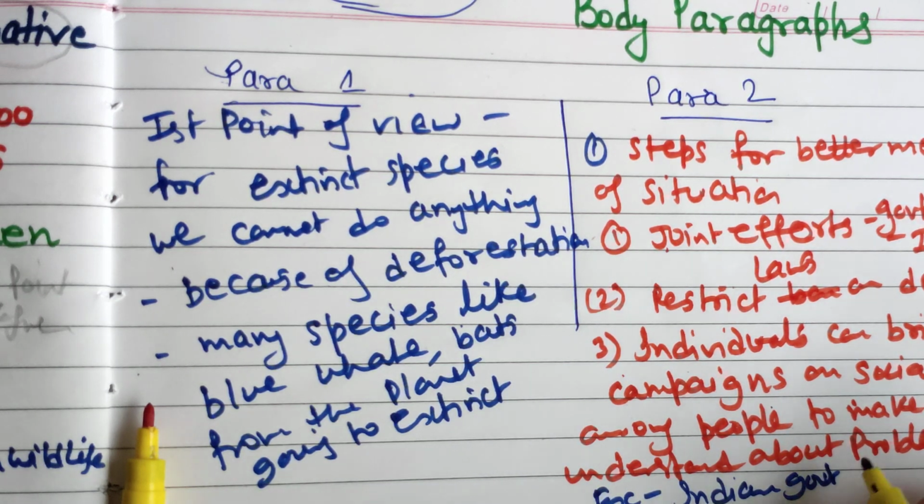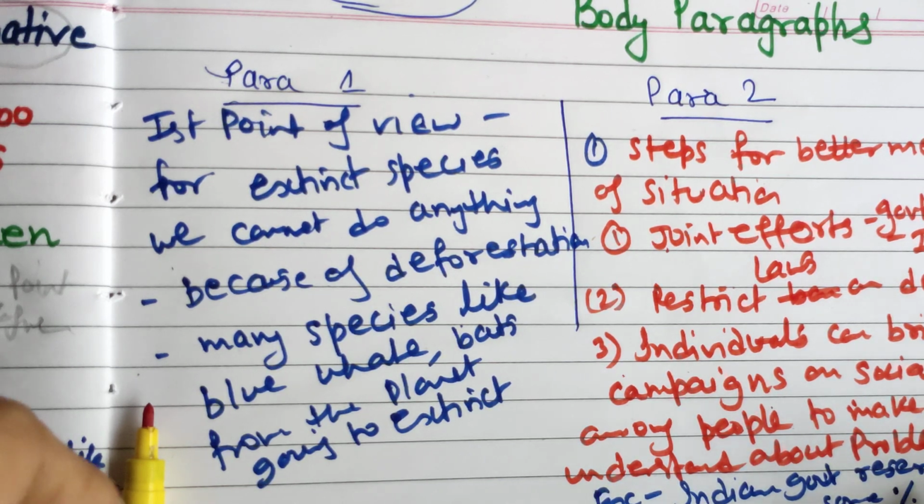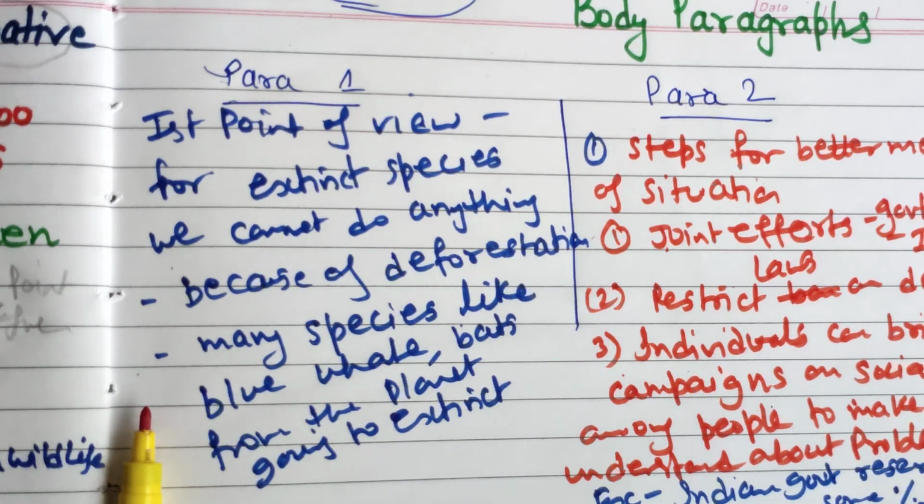Indian government reserved some percentage of land for national parks.